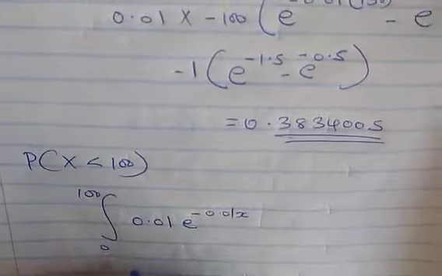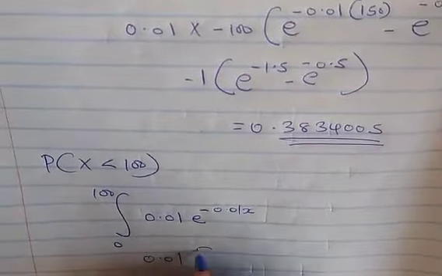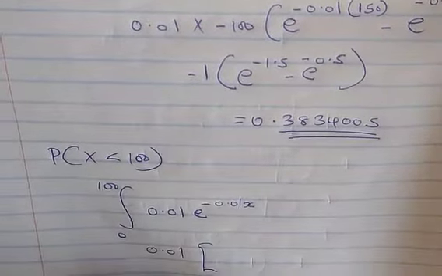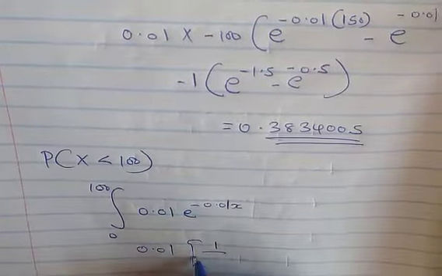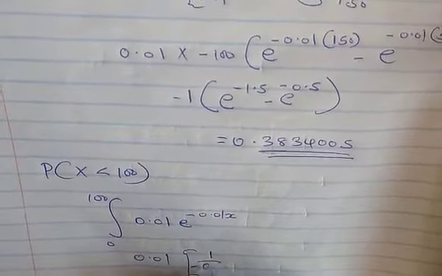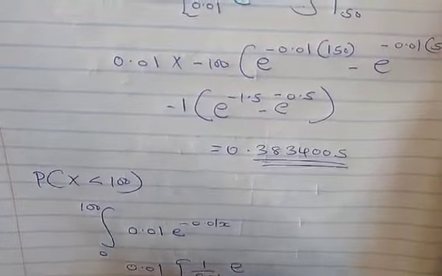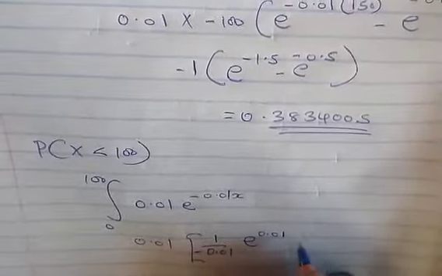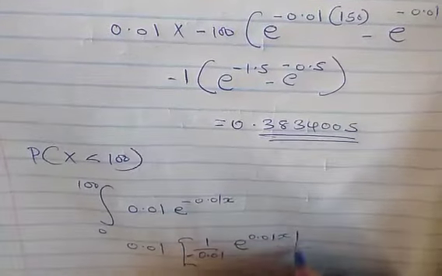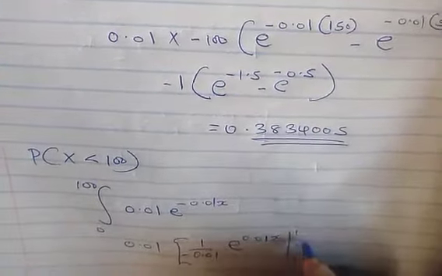We have 0.01, then we open the brackets, 1 over negative 0.01, the exponential of negative 0.01x. Then we substitute the limits from 0 to 100.